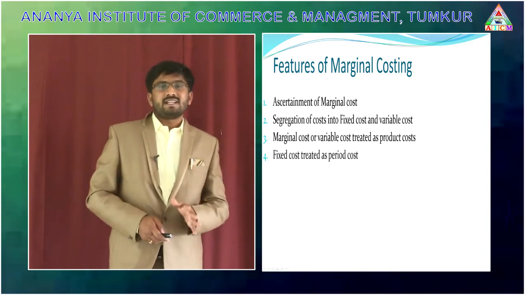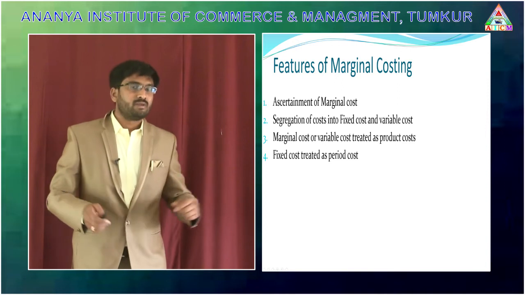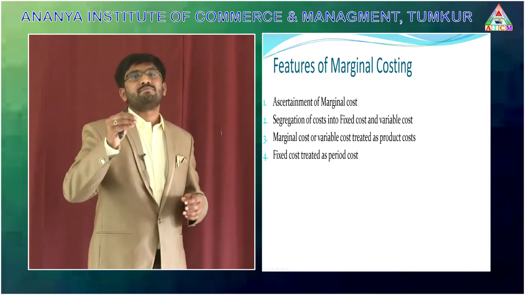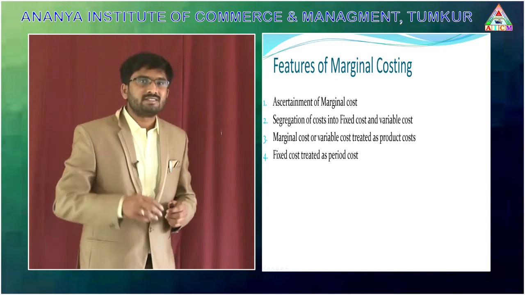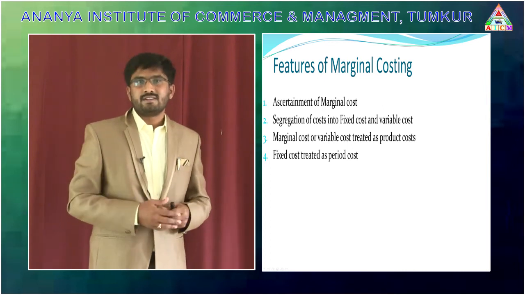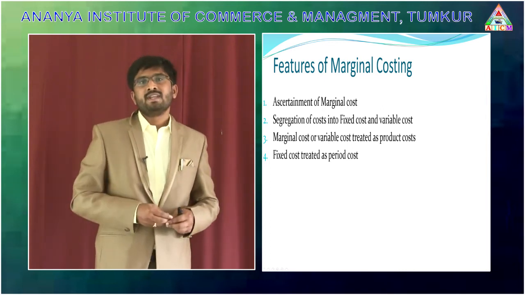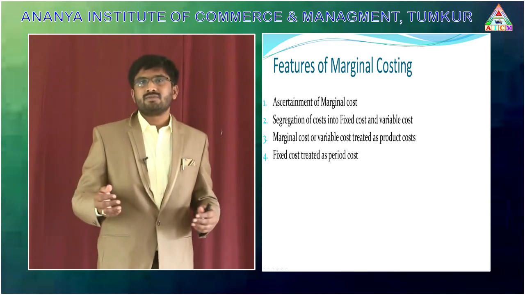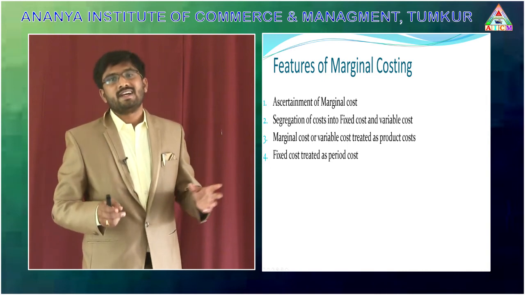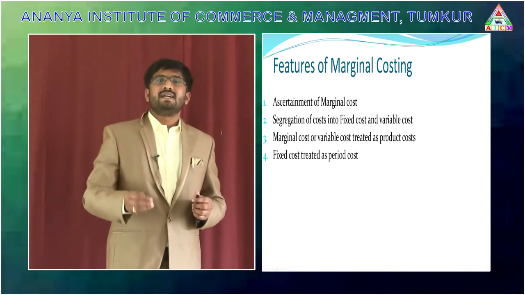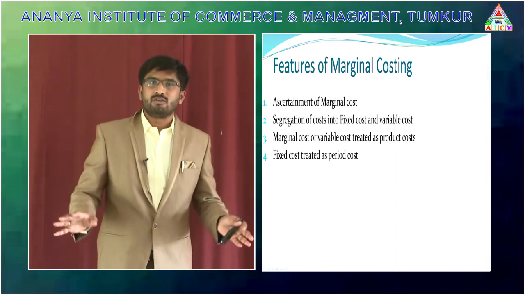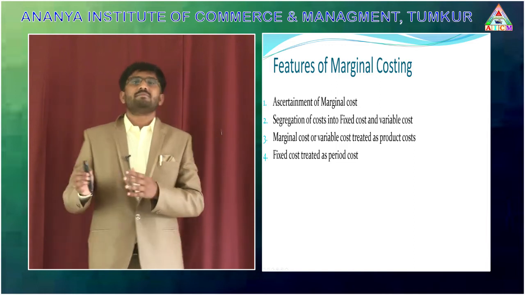Next, fixed cost is treated as period cost, because in marginal costing, fixed costs are treated as period cost. We calculate the fixed cost on the basis of period only. The rent of the building, insurance of the building or plant and machinery, electricity charges, telephone charges, whatever it may be, we calculate periodically. That's why fixed cost is treated as period cost. It never changes with any level of output.